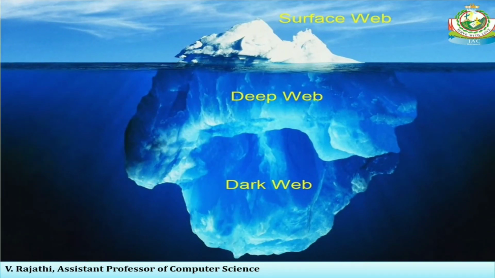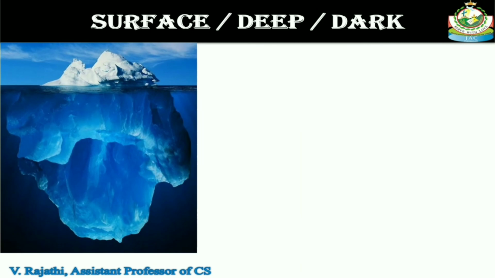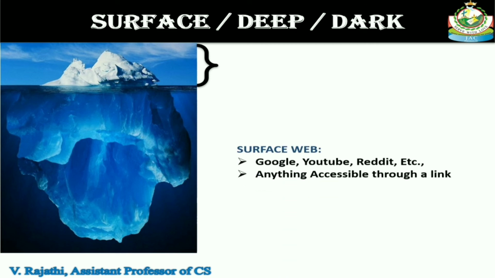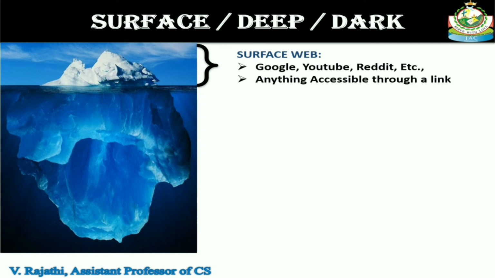So, jumping into the content, when you are talking about the deep web, you will often see the depiction of an iceberg, and we will be using that for this example. When you look at this iceberg, the top that is above sea level represents the surface web, which is basically everything you use every day, like Google, YouTube, Reddit, etc. Anything anyone can access through a link is considered the surface web.